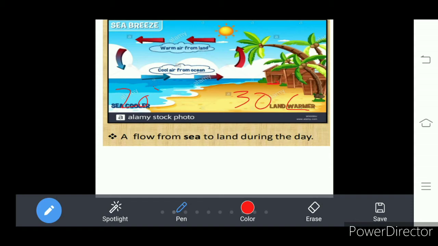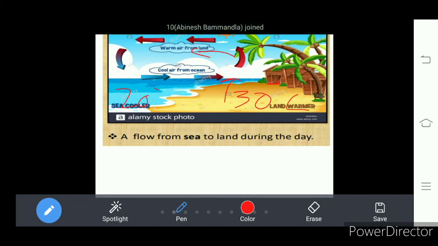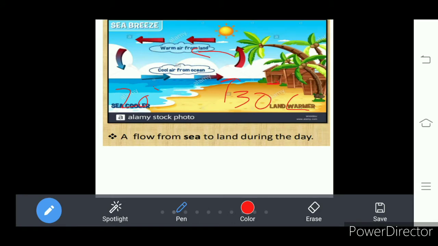So here hot air rises up on the land part, and this hot air starts blowing towards the sea. Look at the arrow marks shown towards the sea. And 20 degrees centigrade on the ocean is lower than 30 degrees centigrade. So due to the lower temperature on the ocean, cool wind blows from the ocean to the land part.